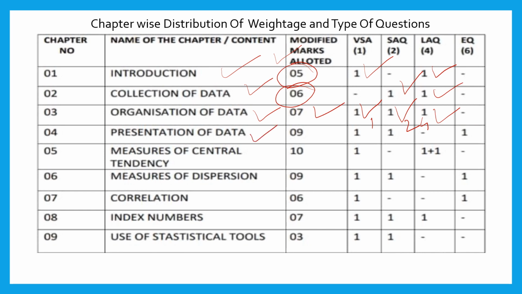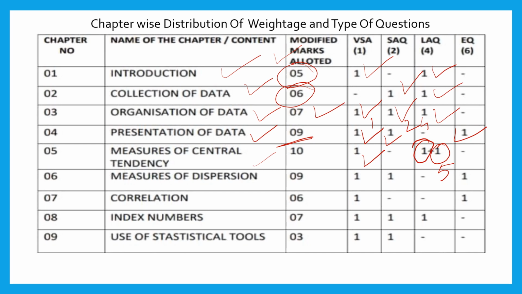And come to presentation of data. Here you can expect one 1 mark question, one 2 mark question and one 6 mark question. Total marks is 9 marks. And if you consider the measures of central tendency, from this chapter you can expect one 1 mark question, one 4 mark question and one practical oriented, that is a 5 mark question.